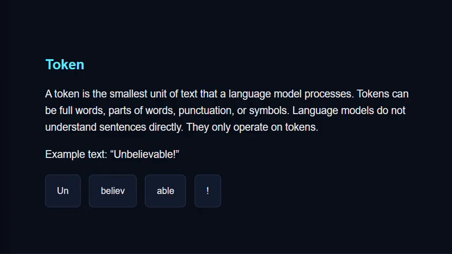So, first question is, what are LLMs, or large language models? LLMs are AI models or neural networks that understand and generate human language. For example, ChatGPT, Claude, Gemini, Llama. Think of them as super smart autocomplete systems. They predict the next word in a sentence based on all the previous words.